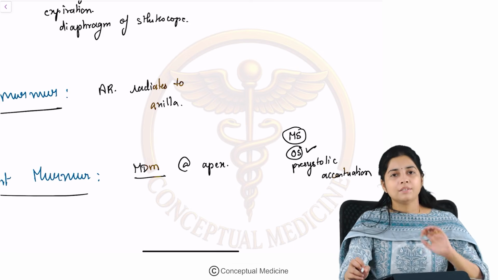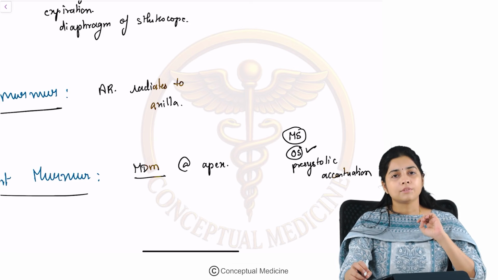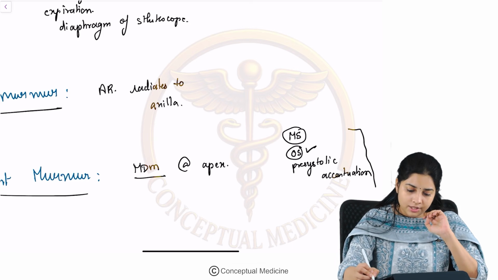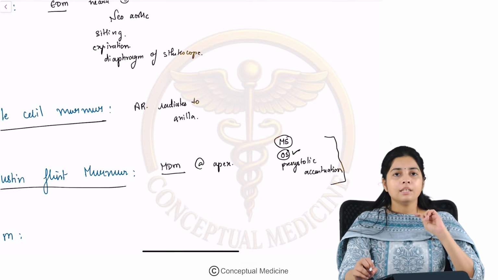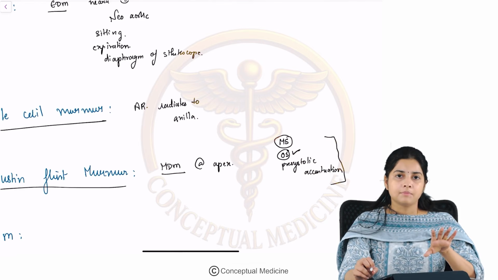It will be associated with the pre-systolic accentuation of the murmur. So, this is how you differentiate the Austin-Flint murmur from the MDM at the apex or the MS murmur.